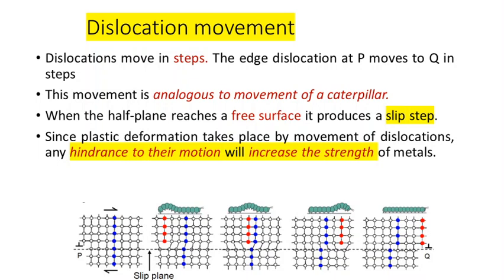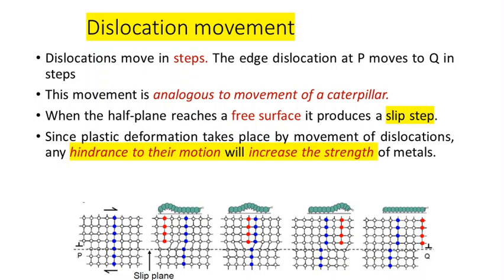Initially, we had a projection at the extreme left end. That particular edge plane of atoms has actually moved to the extreme right end. So when we consider the material as a whole, we are experiencing a plastic deformation, or a shape change of the material.